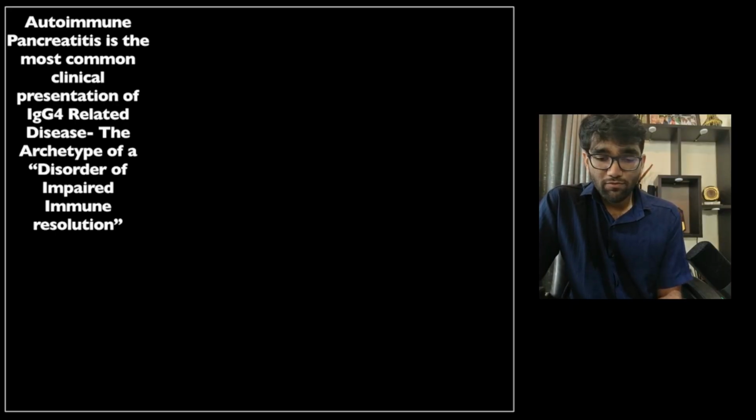So, the pathogenesis of IgG4 related autoimmune pancreatitis, that is type 1 autoimmune pancreatitis, is rather interesting, and I will be discussing this again under the general discussion on IgG4 related disease. This is the archetype, the disease that defines the disorders of immune resolution. As we will see, and I have alluded to previously as well, the immune response is very tightly orchestrated, and it is bookended at the end by a properly coordinated withdrawal, which is what we call immune resolution.